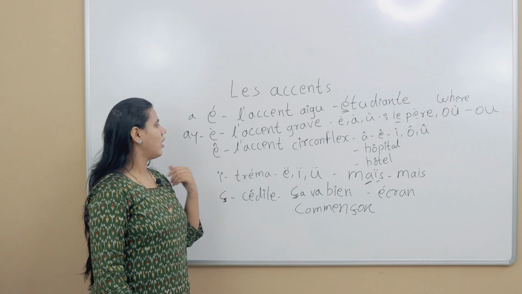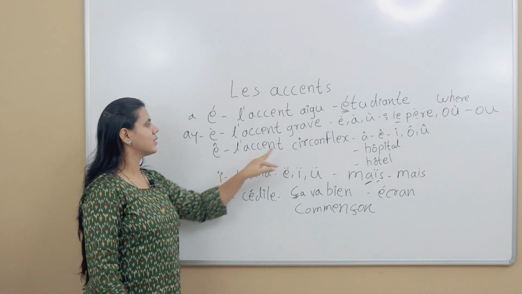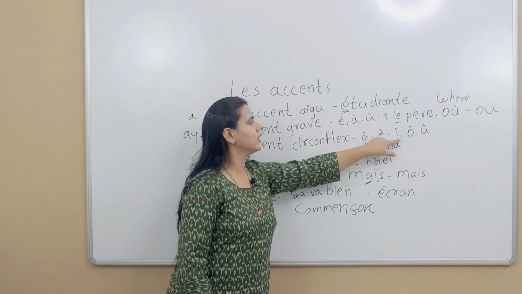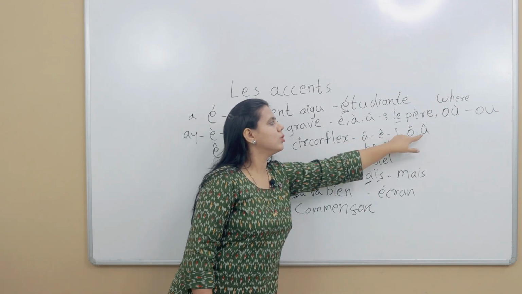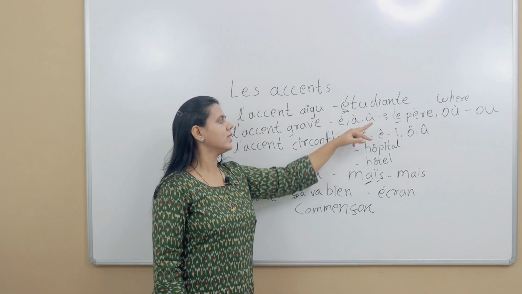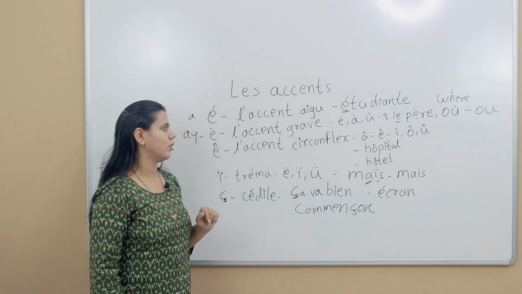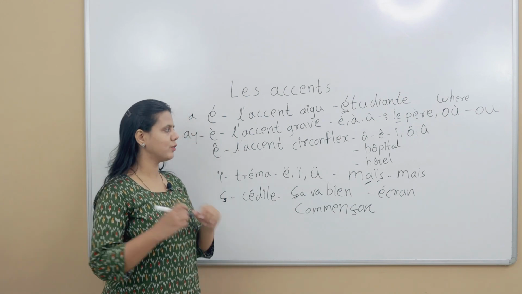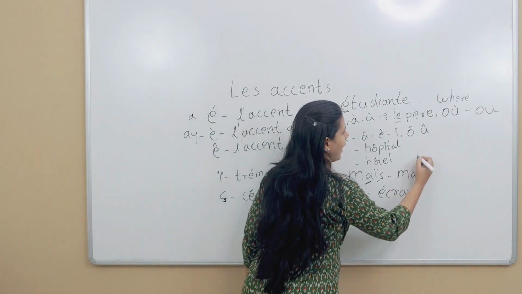After that, l'accent circonflexe, on a, e, i, o, u. For example, hôpital, hospital.